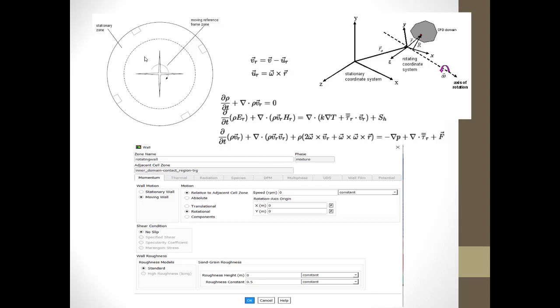So this entire thing is moving with a velocity v. So we can see, related to the adjacent cell zone, the adjacent cell zone is this moving frame and it has some angular velocity. So related to the adjacent cell zone, this wall doesn't have any RPM. It means that the wall itself is moving with the same velocity as the moving reference frame zone. So this is one condition which we need to give for a wall in MRF or even sliding mesh also.